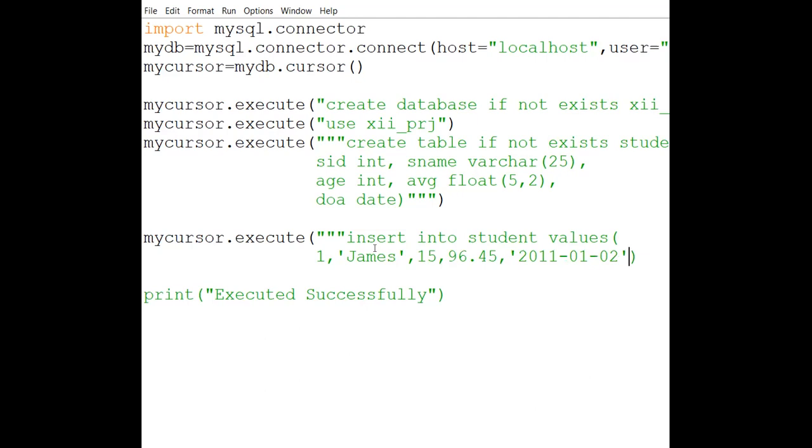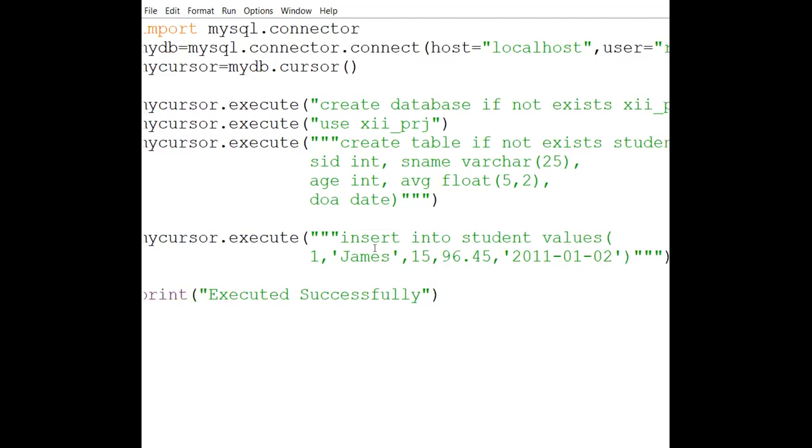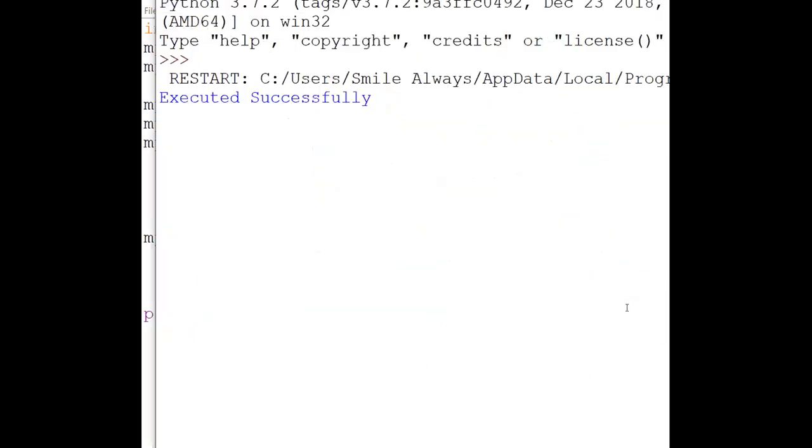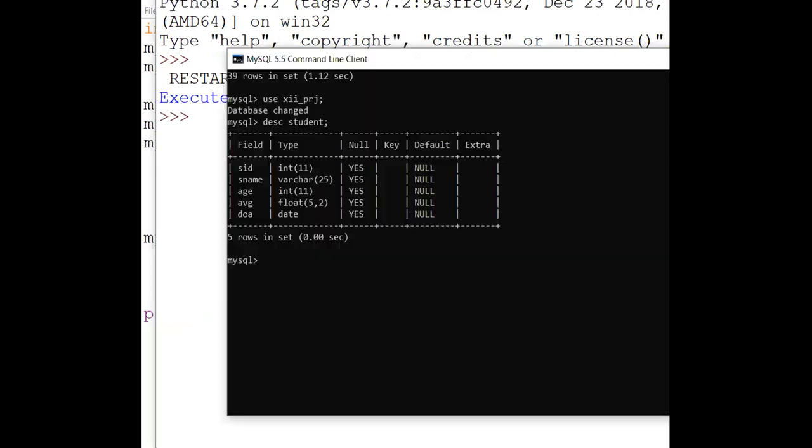First we will check if it is working, then only we will write the next command. Fine. So see, after this it is going to insert one record also. We will cross-check that this is not giving any error, and now here I will be writing select asterisk from student.